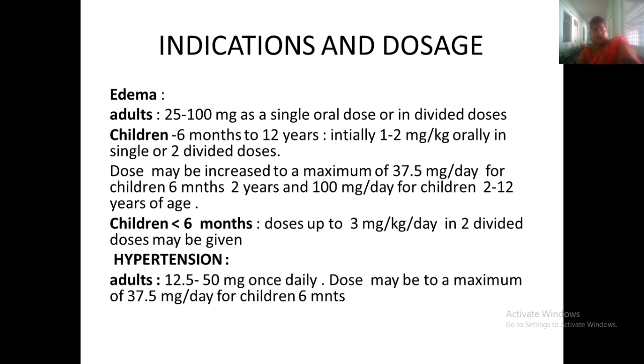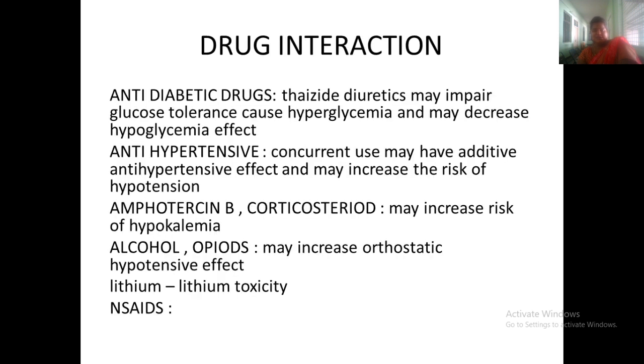For children less than 6 months, the dose can be 3 mg per kg per day in two divided doses. For hypertension, 12.5 mg to 50 mg once daily.